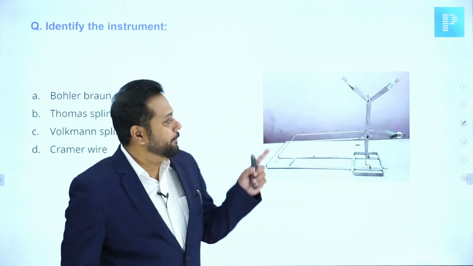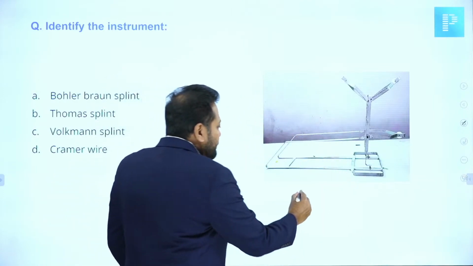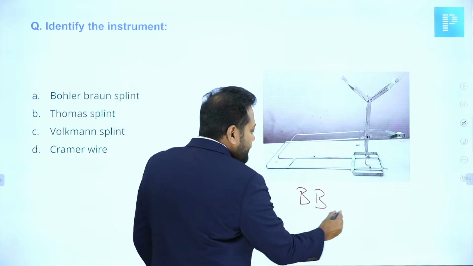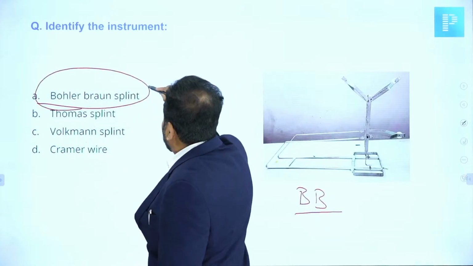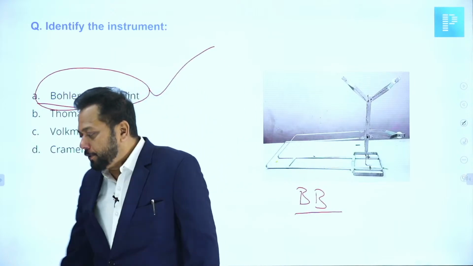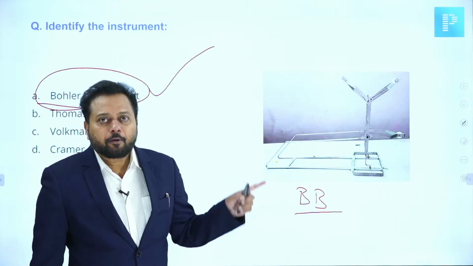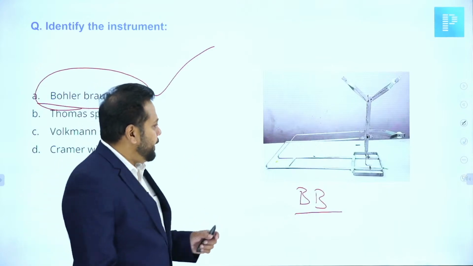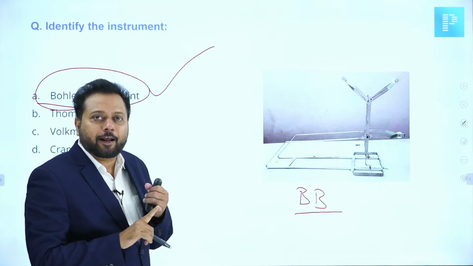They had given an instrument like this. This is called a BB splint. BB stands for Bowler-Braun splint. Where is this used? For example, somebody has developed a hip dislocation or a fracture shaft of femur.